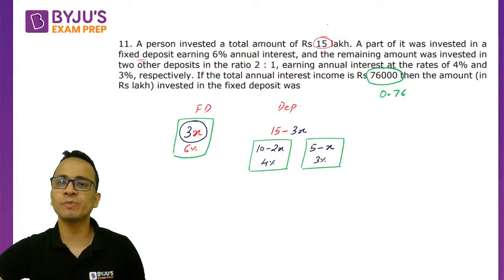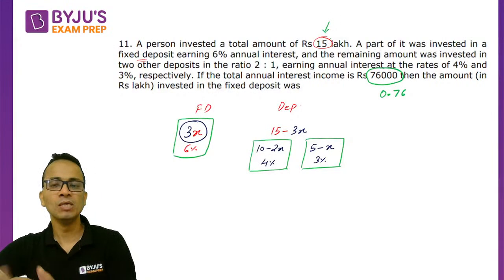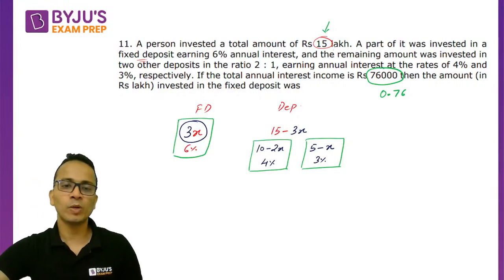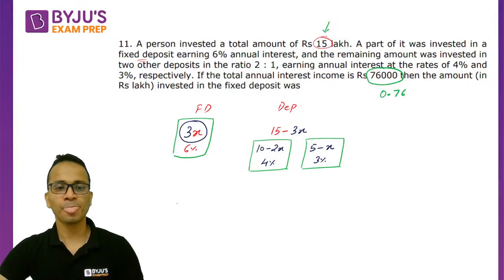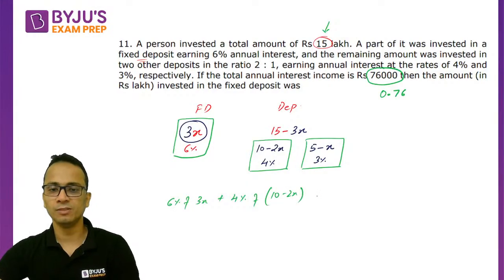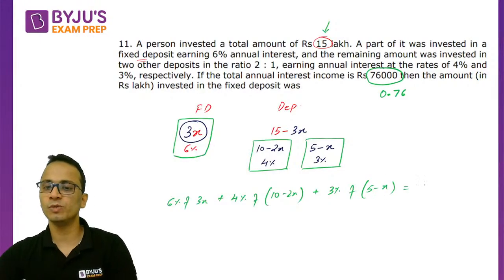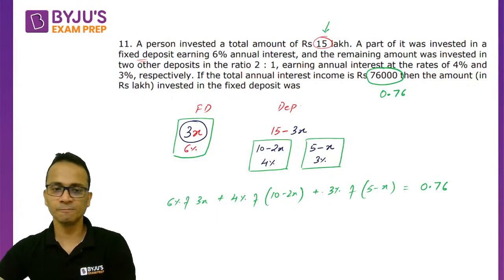Since I am considering everything in lakhs, as the total was 15 lakhs, I converted 76,000 into lakhs as 0.76. So 6% of 3x plus 4% of 10 minus 2x plus 3% of 5 minus x is equal to 0.76.